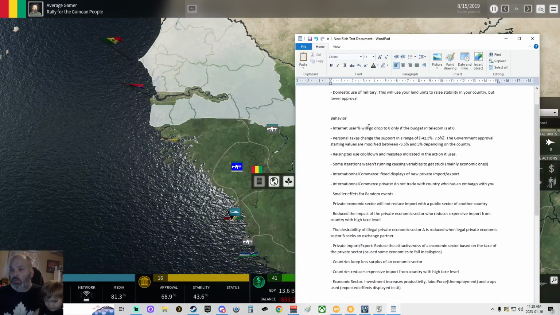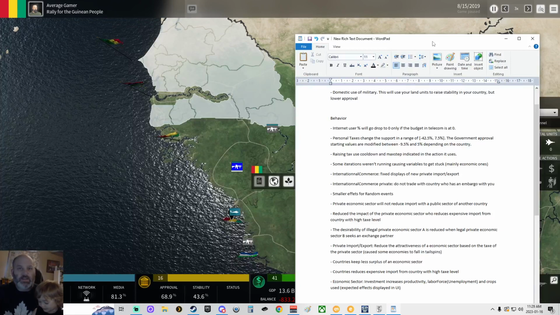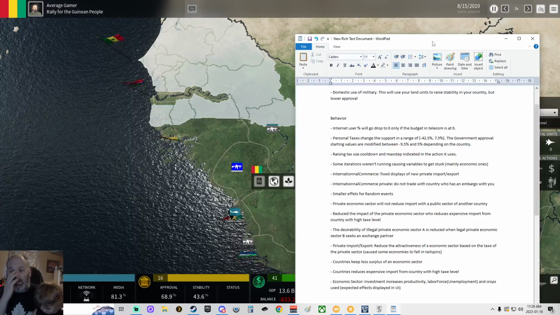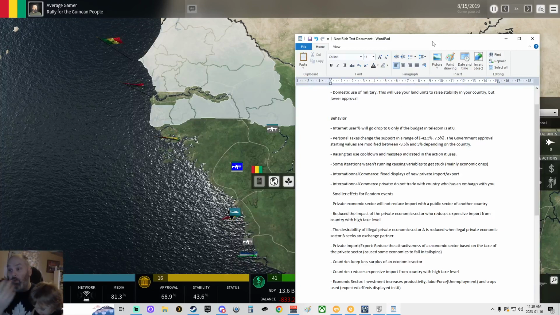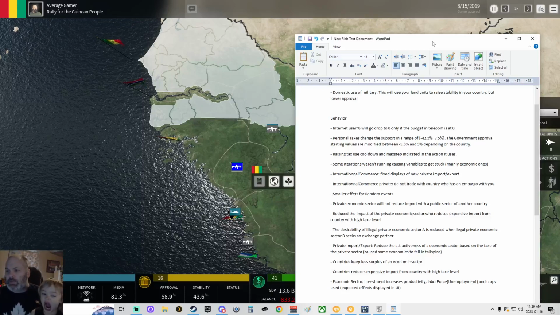Internet user percentage will drop to 0 only if the budget in telecom is 0. Makes sense. If we're not spending any money on the telecom, no one should be using it. Though, that should slowly decrease over time, I'm assuming.